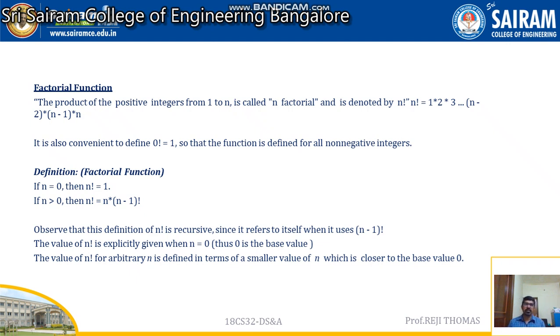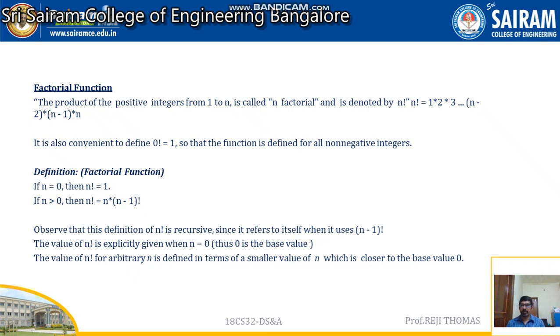So let us see, n is equal to 0. If n is 0, what is the factorial? It is going to be 1. So we can write, if n is equal to 0, n factorial is going to be 1. That is my base case. What is the second case? General case we call. So if n is greater than 0, what is going to be n factorial? N factorial is nothing but n into (n minus 1) factorial. If it is 5, 5 into (5 minus 1) factorial. Simple one. This is going to be a general case.